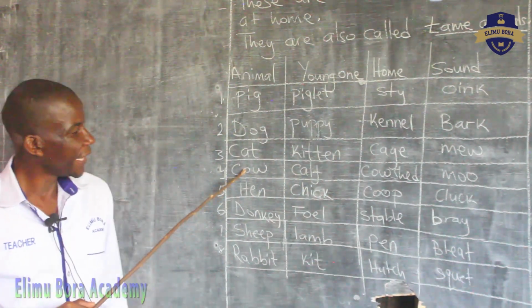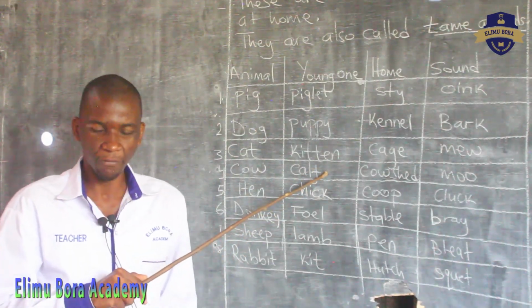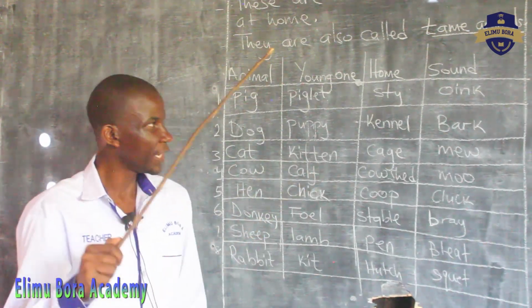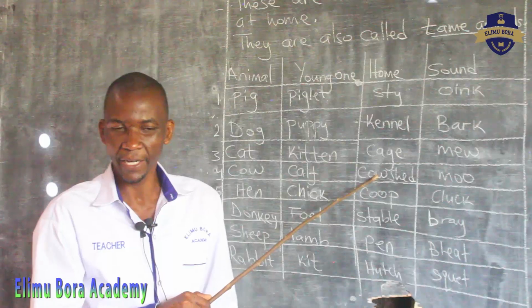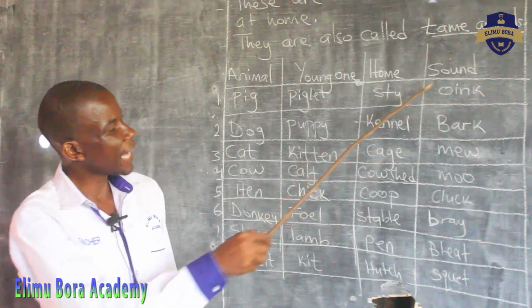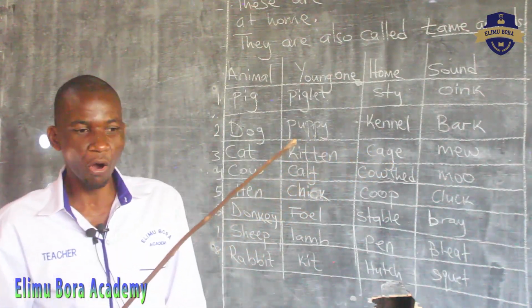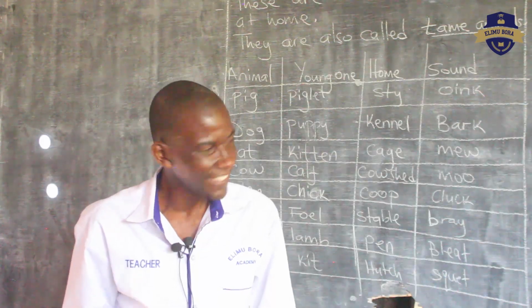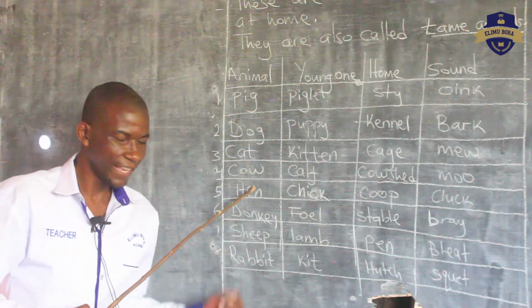Our next animal is a cow. The young one of a cow is called a calf. The home of a cow is a cowshed. Say cowshed. The sound made by a cow is a moo. Can you moo like a cow? Moo. Good.